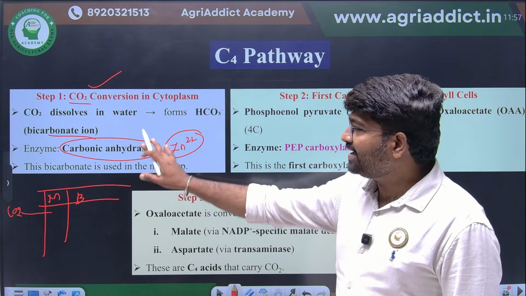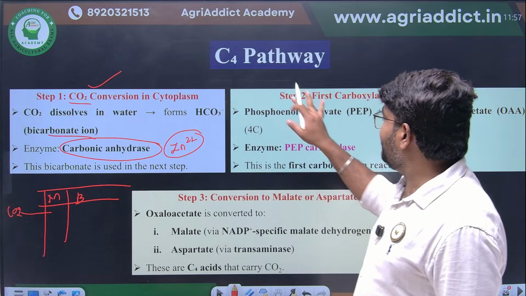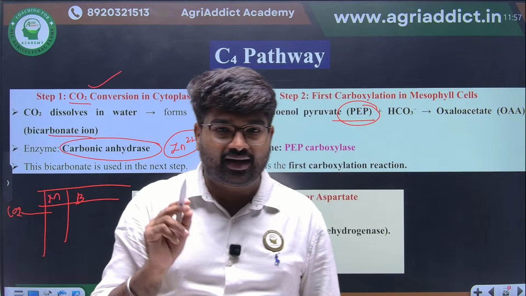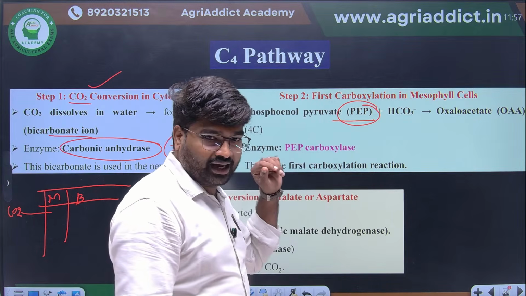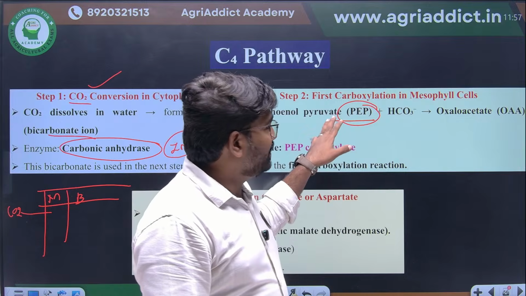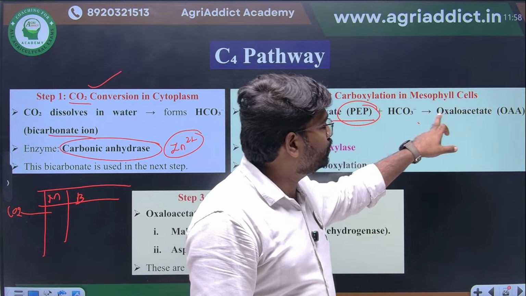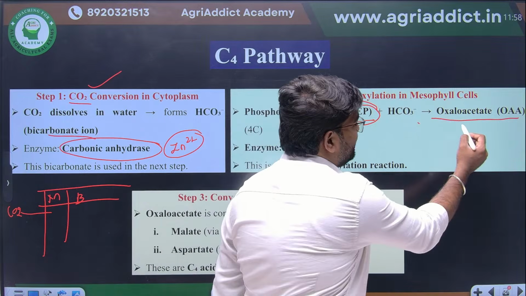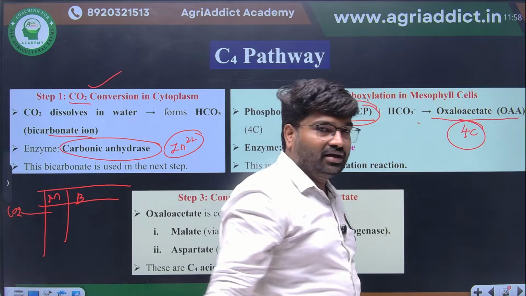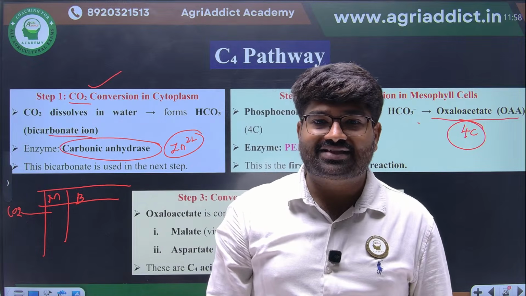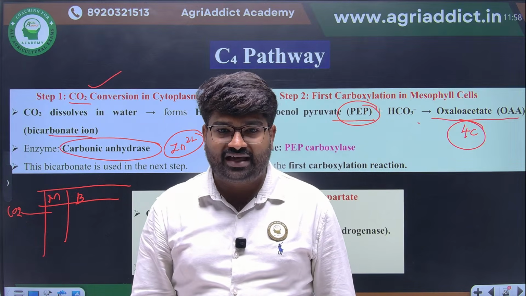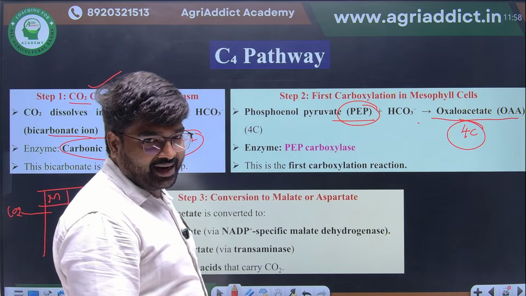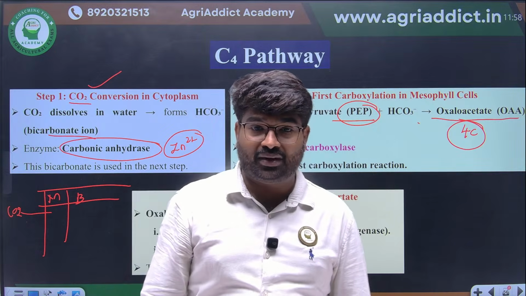So, first carbon dioxide will convert into bicarbonate. This will bind with phosphoenol pyruvate. So, the first CO2 acceptor in the C4 cycle is phosphoenol pyruvate. By the action of PEP carboxylase, it will convert to oxaloacetate. So, the first product formed is oxaloacetate. It's a 4-carbon compound. That's why we are saying this as a C4 pathway. Then what will happen? This oxaloacetate will be converted into malate or aspartate. That we will see.